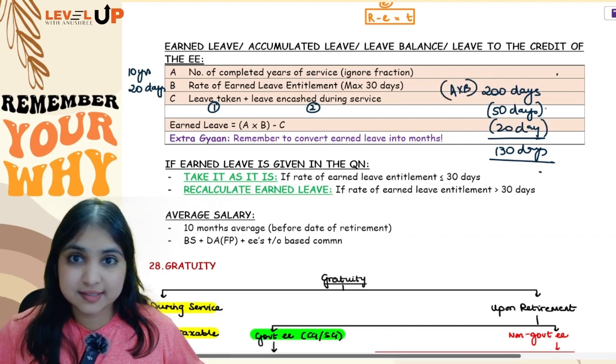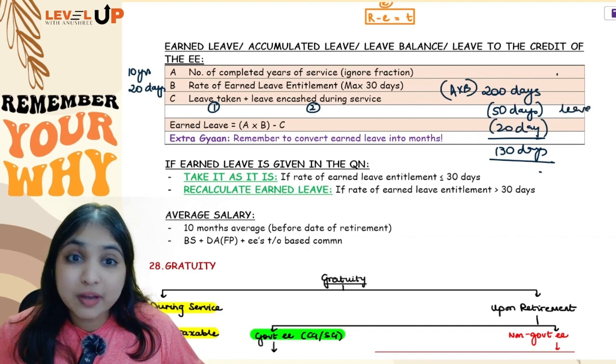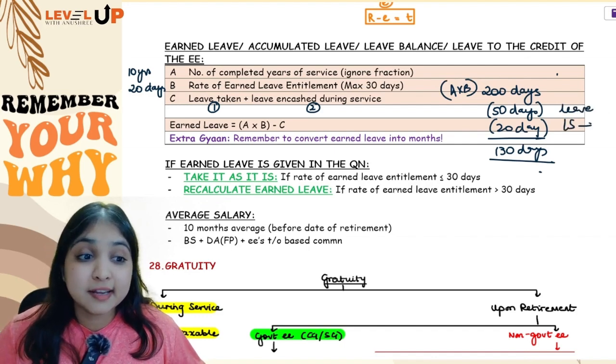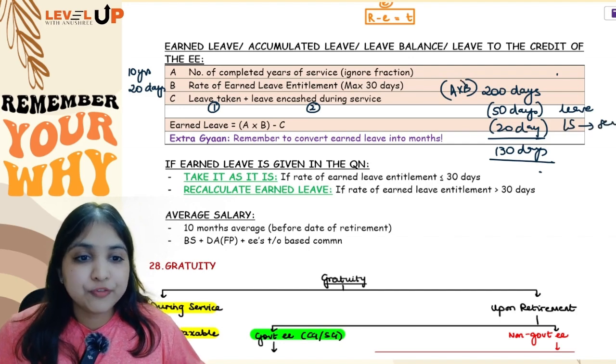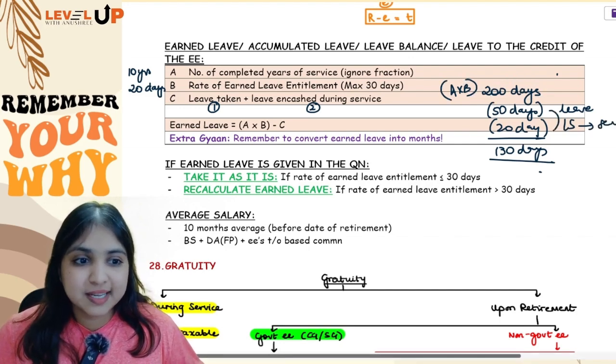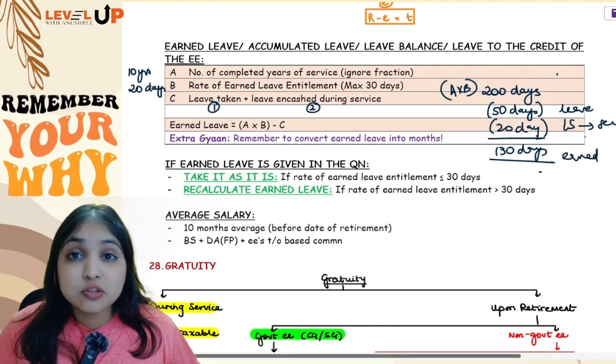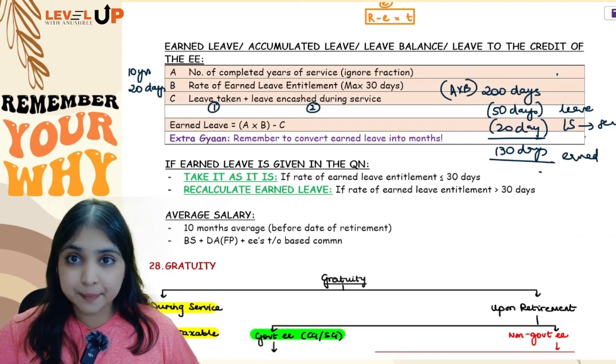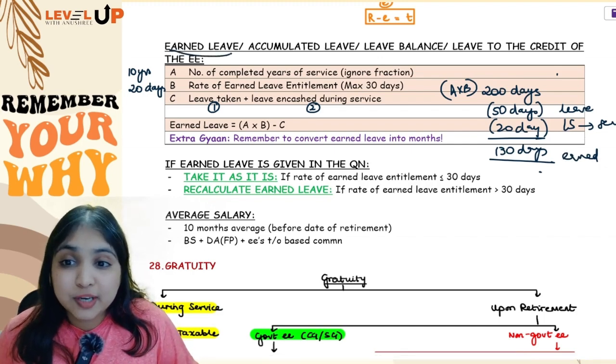C will have 2 things. Number 1, how many days of leave you have already taken, and number 2, for how many days you have already taken leave salary during service. So from A into B, when I subtract these 2 numbers, this will become our earned leave. Earned leave is also called accumulated leave. It is also called leave to the credit of the employee. Okay, so this is how you will calculate earned leave.